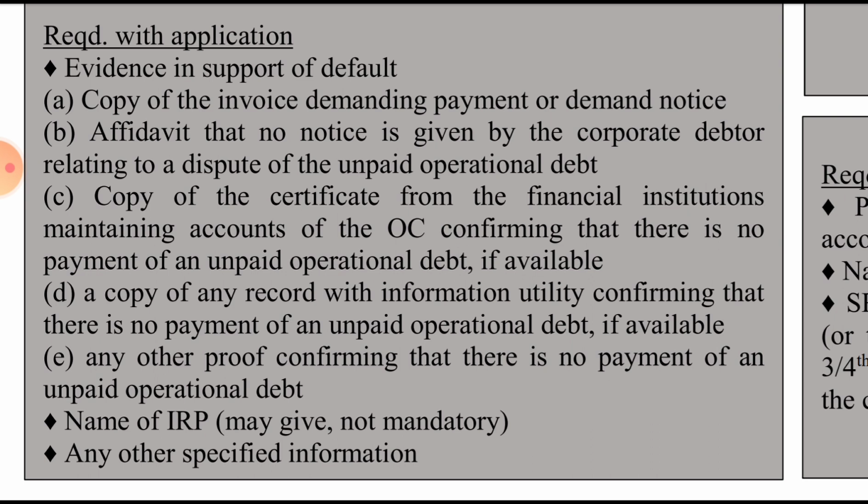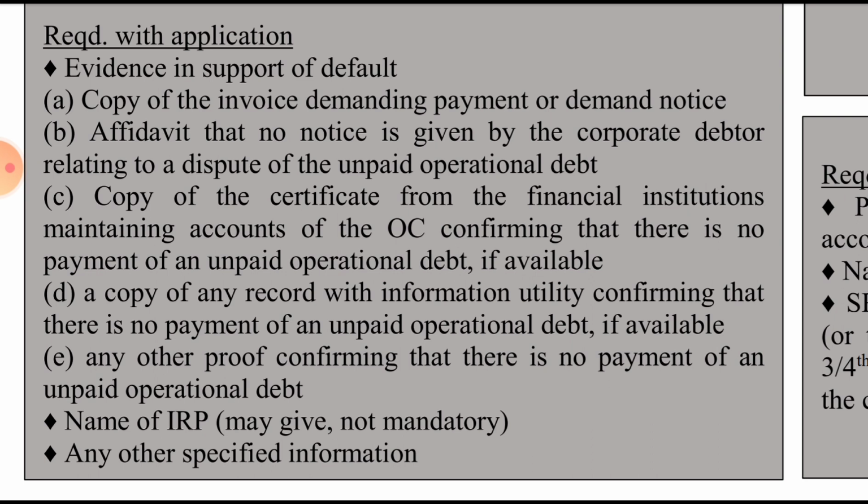So we will take the records, certificates from the financial institution maintaining the records of the operational creditor confirming that there is no payment of any unpaid operational debt, if available. Then a copy of any of the records with the information utility confirming that there is no payment of any unpaid operational debt.